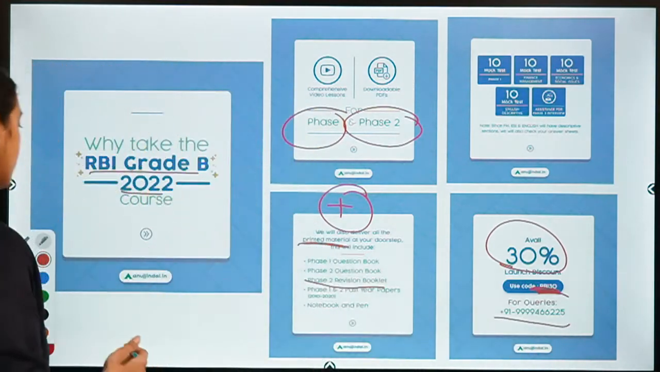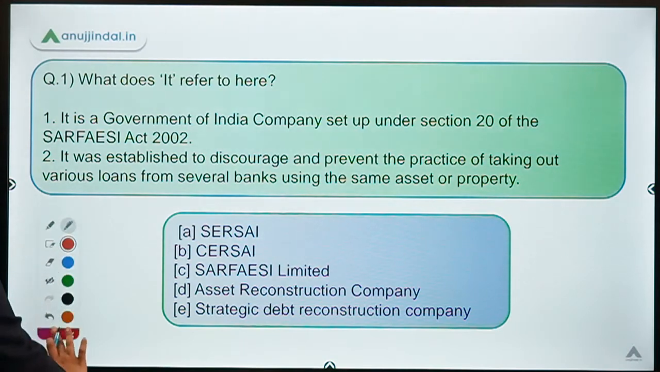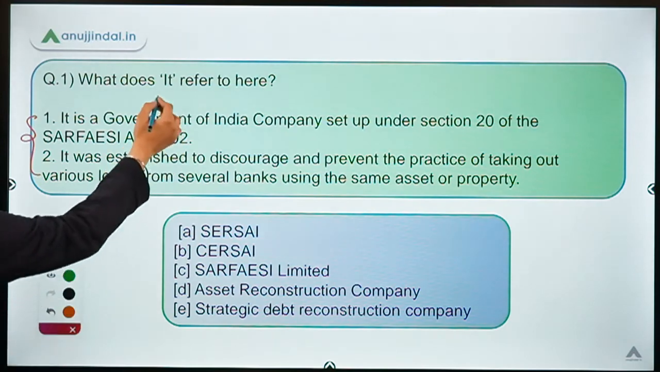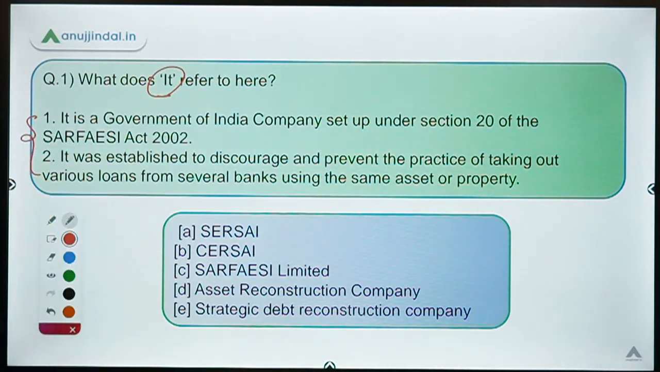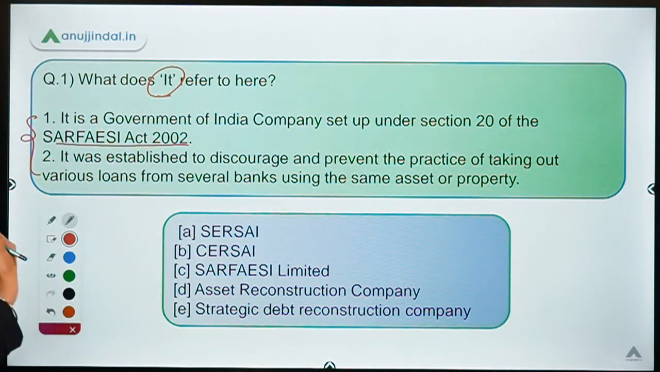So let's get started now. This is the very first question. Let's have a look at it. The question says, what does it refer to over here? As you can see, two statements are mentioned and we have to identify this "it" from these statements. So let's read them. The first one says, it is a Government of India company set up under Section 20 of the CERSAI Act 2002.